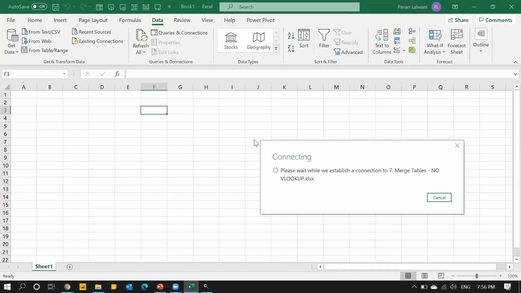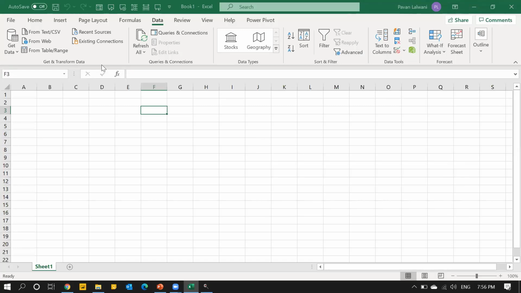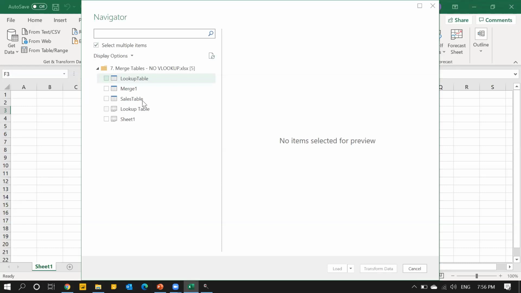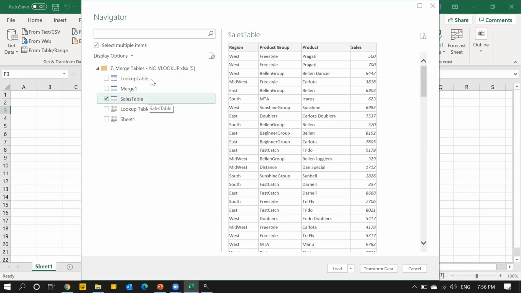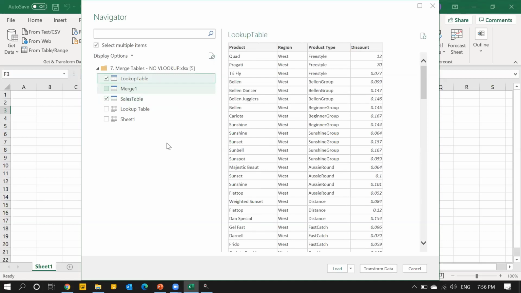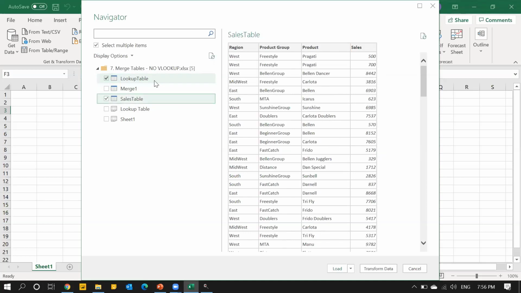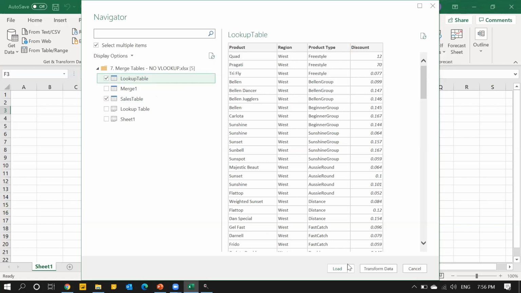From that file, there were many sheets and many tables. I am interested only in 2 tables, sales table and lookup table. So where should I click on? Yeah, let's say I'll just click on load to button. What will happen if I click on transform? It will take me to Power Query, no doubt. From Power Query, if I click on load button, then it will come to Excel. What I'm doing is I'm bypassing that Power Query and just clicking on load to button.